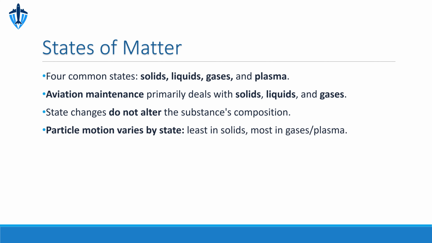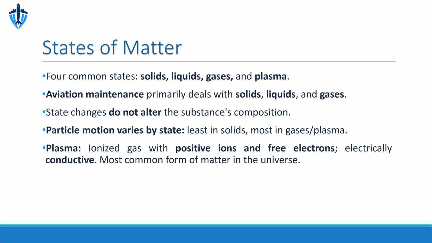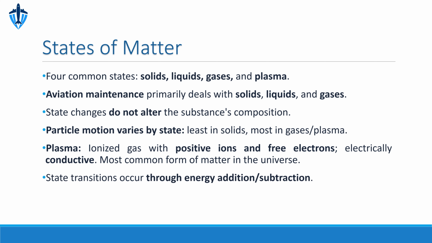The key difference between these states lies in how much the atoms and molecules are moving. Solids have the least movement, while gases and plasma have the most. Plasma is a unique state, defined as an ionized gas containing both positive ions and free electrons. It's highly conductive and, because it's easily sustained in stars, it's the most common state of matter in the universe. Finally, matter can transition between states by adding or removing energy, like heating ice to make water.